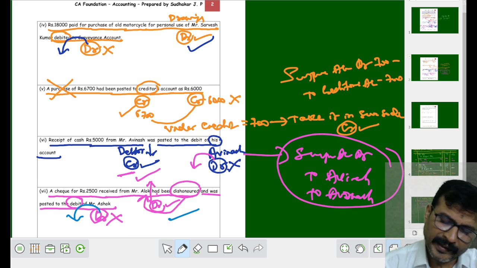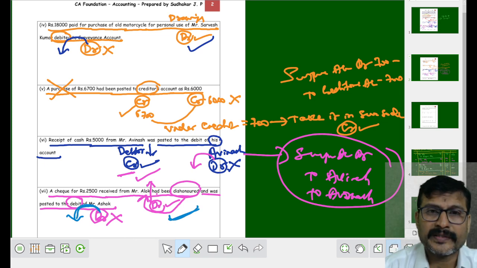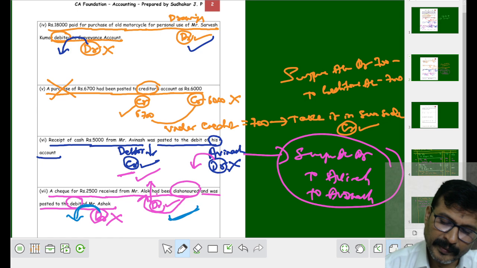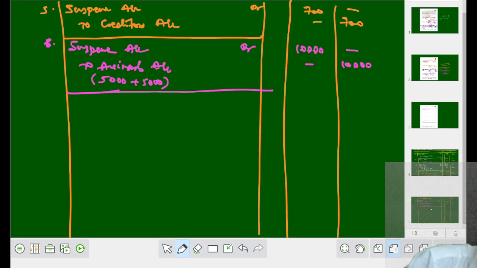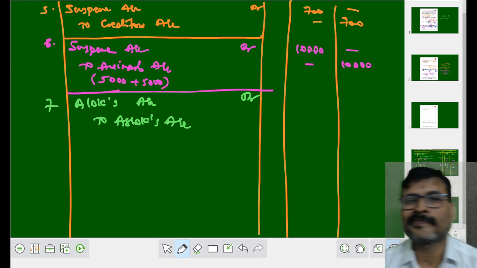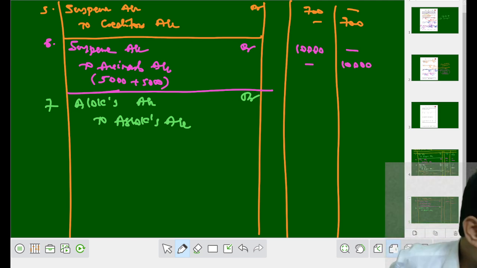Now your rectified entry: keep the correct in the same place, shift the wrong in the opposite place. So the journal entry will be Alok account debit to Ashok account. So now the journal entry will be number 7. Alok's account debit to Ashok's account.